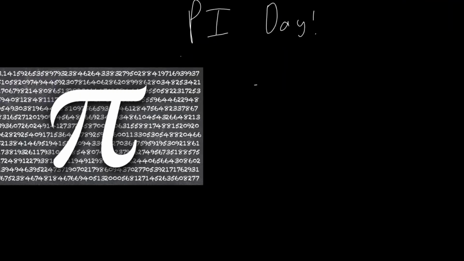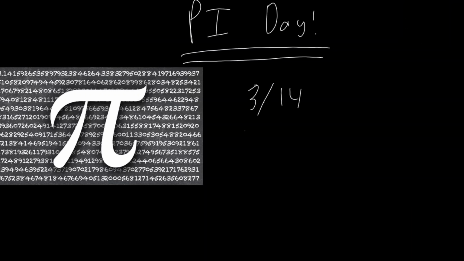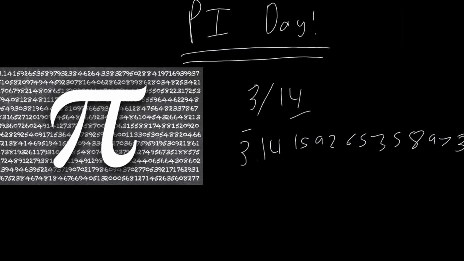In this video, I'm just going to be doing a short little video on why I think pi is cool. Today is March 14th, 3/14, which are the first three digits of pi. 3.141592653589793, blah blah blah. And this basically goes on forever. Pi is an irrational number, meaning it cannot be expressed as the ratio of two integers.